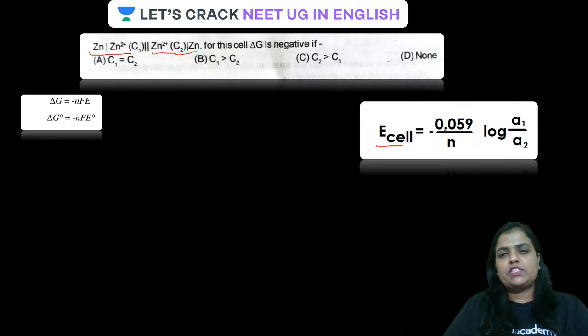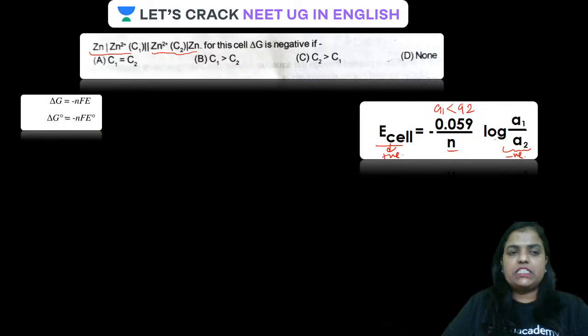E cell is equal to minus 0.059 upon n, in case of zinc n has to be 2. Okay, guys. Now, log A1 upon A2. It is very simple, guys. If A1 is less than A2, the denominator is bigger, so the log of that number, whatever A1 upon A2 is, has to be negative. If it is negative, negative into negative will make the E cell positive.